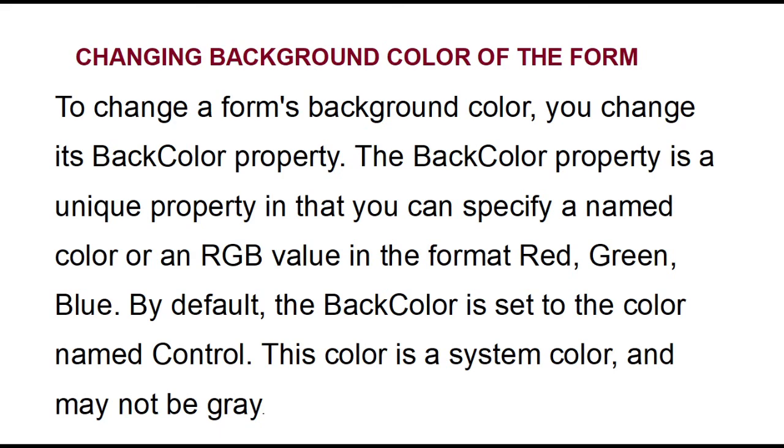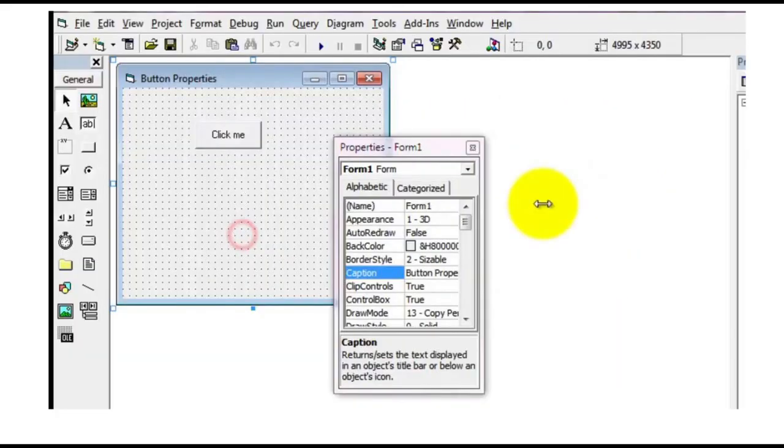Let us see how to change the background color of the form. We can change the background color of the form in two ways, design mode or runtime mode. The back color property of the form is used to change the background color. To change the background color in the design mode, the first step is go to the back color property of the form in the properties window. Step 2, click on the color box in the value column and select palette tab. Step 3, click on the color you want and background color of the form will change in the form layout window.